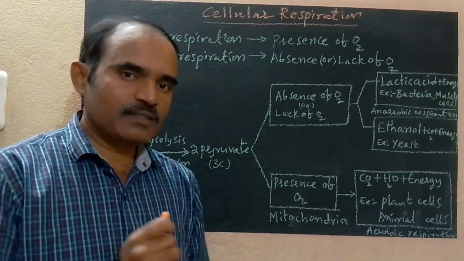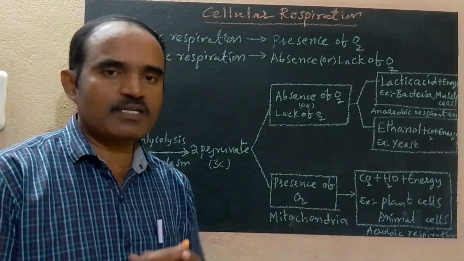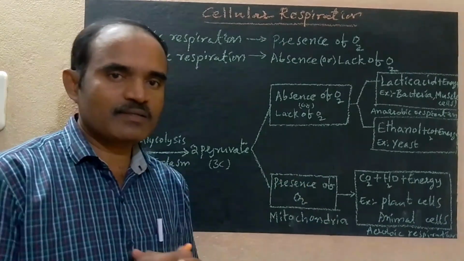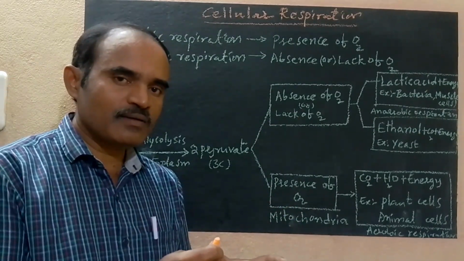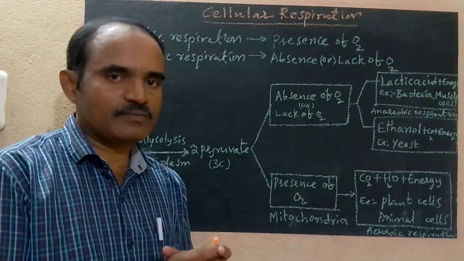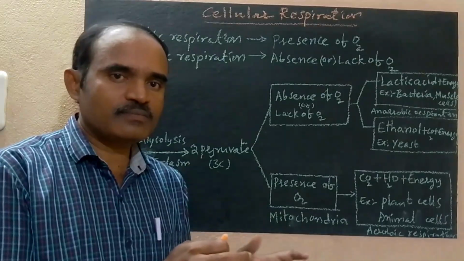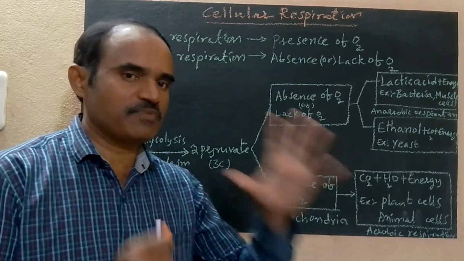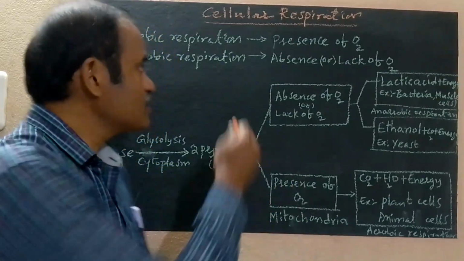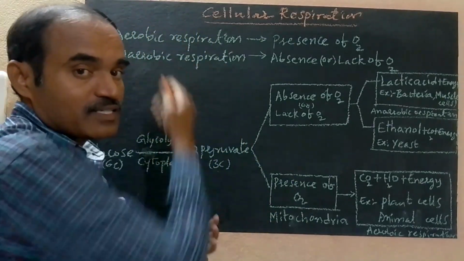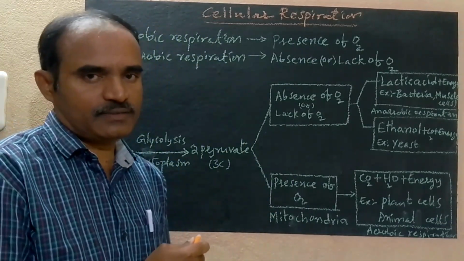So respiration is one of the processes in living things that produces energy from food by breaking down the food. This is respiration. There are two modes of respiration: aerobic respiration and anaerobic respiration.